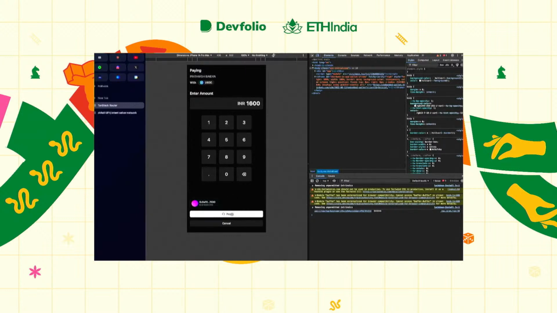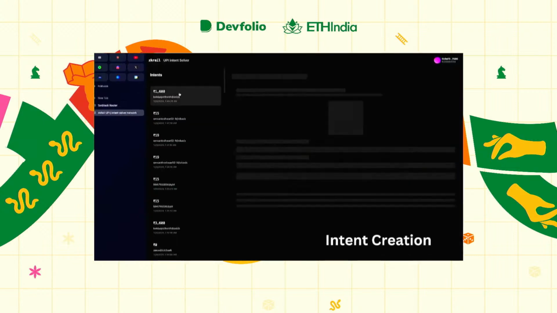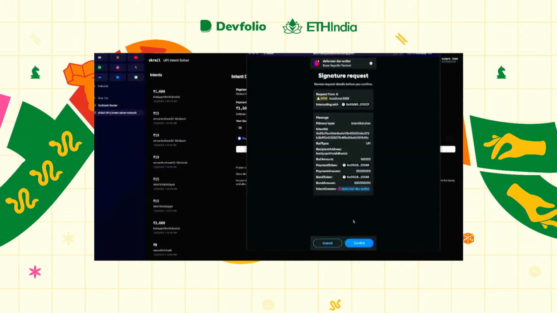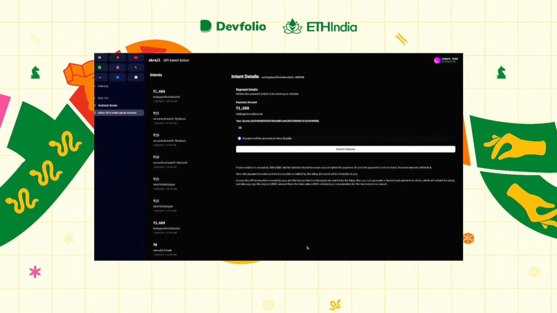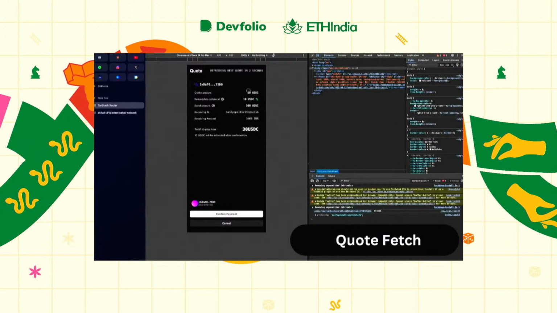So I click pay. This raises an intent to the zkRail intent solver network, and we can actually see this intent over here. This would ideally be automated, but this is a good interface to see how the intent solver network works. So an intent solver can submit a quote, in this case 20 USDC, and the proposed solution is submitted. A signature is taken to confirm that the intent solver does want to lock into the solution. Now that the solution has been submitted, we can see that the best rate is available to me: 30 USDC, which is 20 USDC plus 10%, because we require every transfer to be 150% collateralized because of our economic balancing. Now, if I confirm the payment,